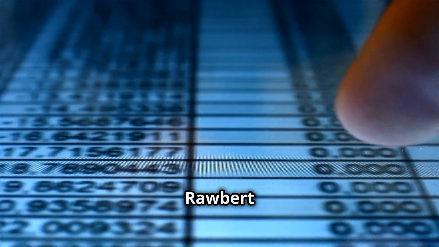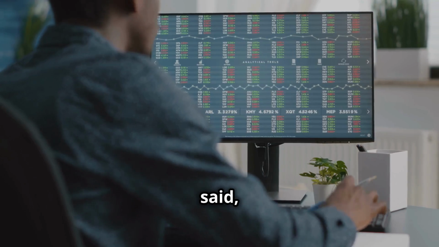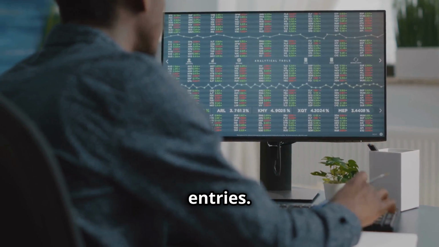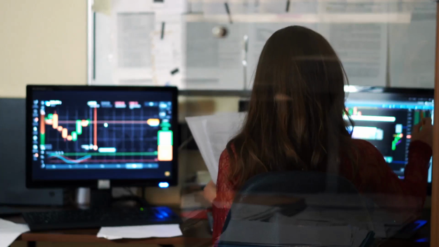Clara noticed that Robert had inconsistent names like NY and New York for the same location. "This won't do," she said, standardizing the entries. Robert felt proud. He was finally consistent and coherent.